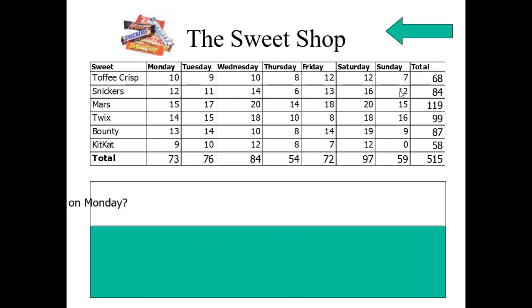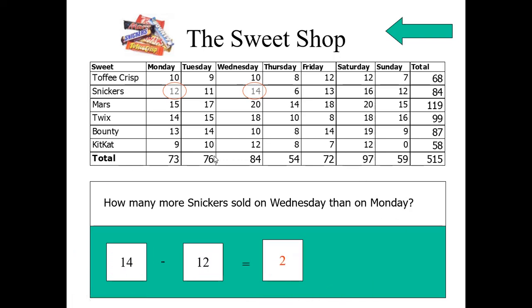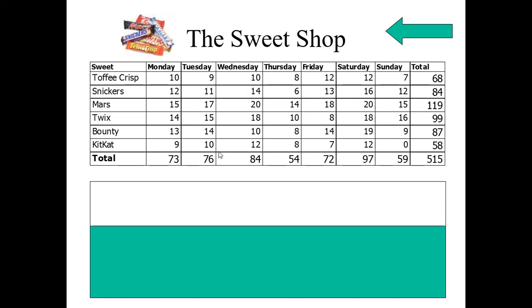Let us come to another question. How many more Snickers sold on Wednesday than on Monday? Try to catch the Snickers here. Here it is, and Wednesday here it is, and Monday here it is. So what do we have to do here? Should we add these two or subtract? Let us see. On Wednesday, Snickers sold here 14. On Monday, 12. How many more? Yes, we should subtract, 14 minus 12. We get 2. In this way, let us answer based on the question.